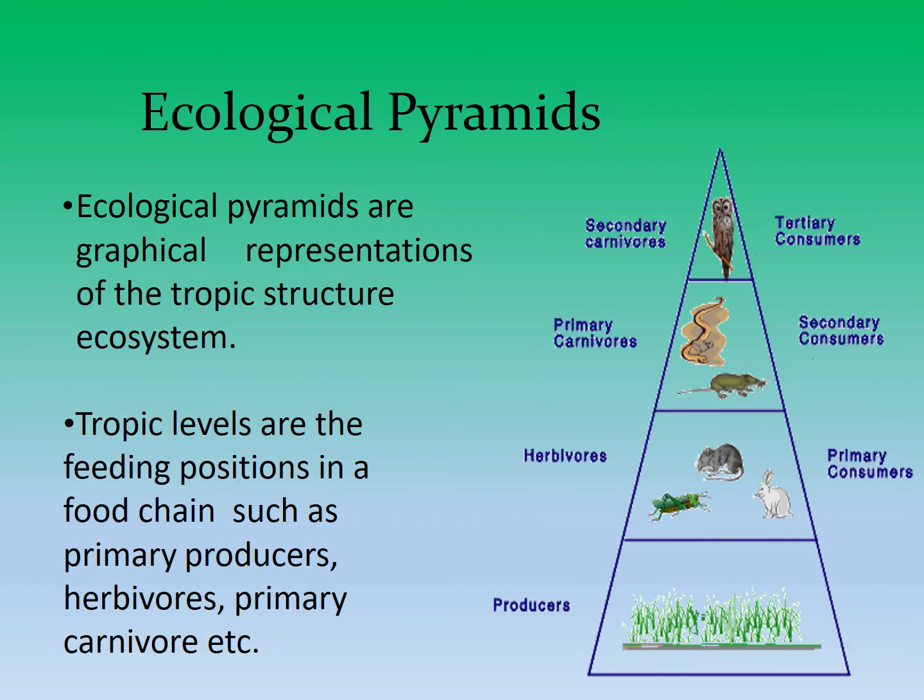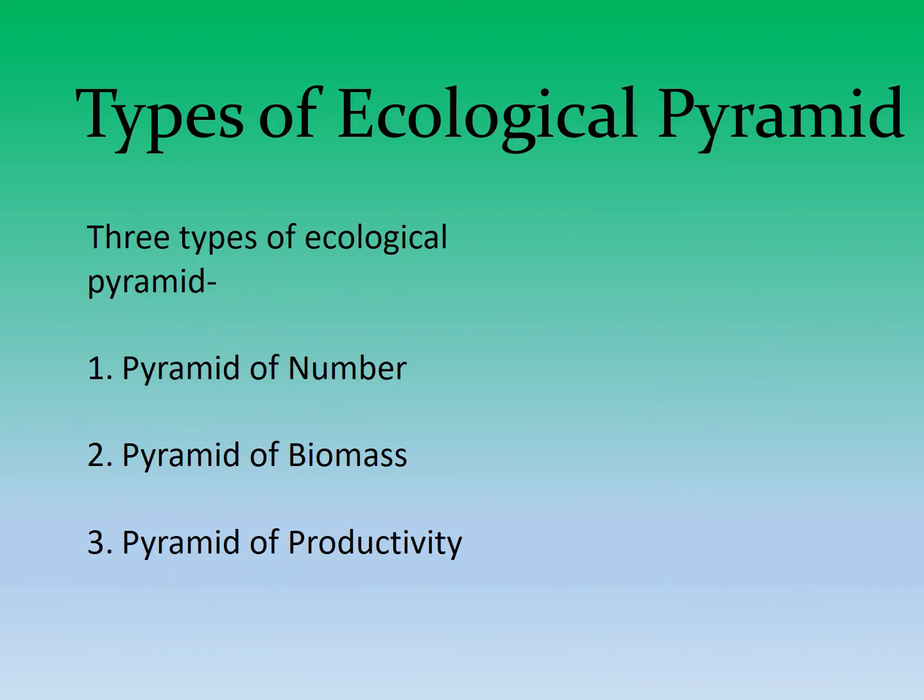Now let's move on to the ecological pyramids. So ecological pyramids are graphical representation of the trophic structures in the ecosystem as shown in the slide. The trophic levels are feeding positions in a food chain such as primary producers, herbivores, primary carnivore, etc. Ecological pyramids are of three types, that are pyramid of number, pyramid of biomass, and pyramid of productivity. Let us see one by one what they are.